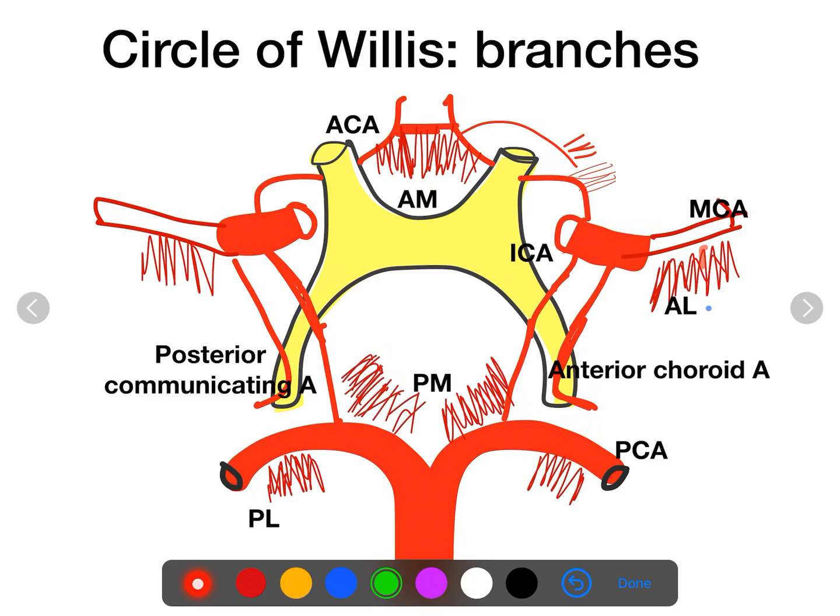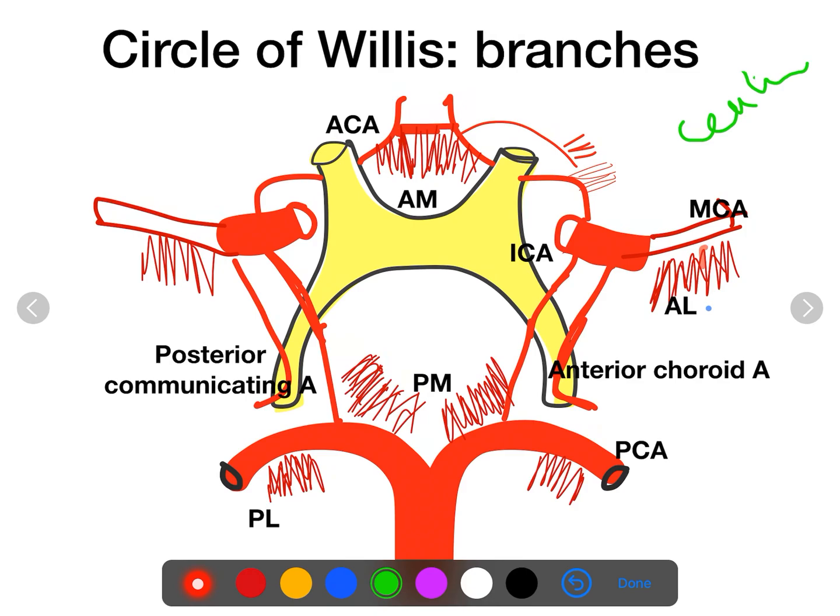Now the circle of Willis has two types of branches, the central branches and the cortical branches. That is how the brain is supplied, by two sets of arteries, central branches as well as cortical branches from the individual cerebral arteries.